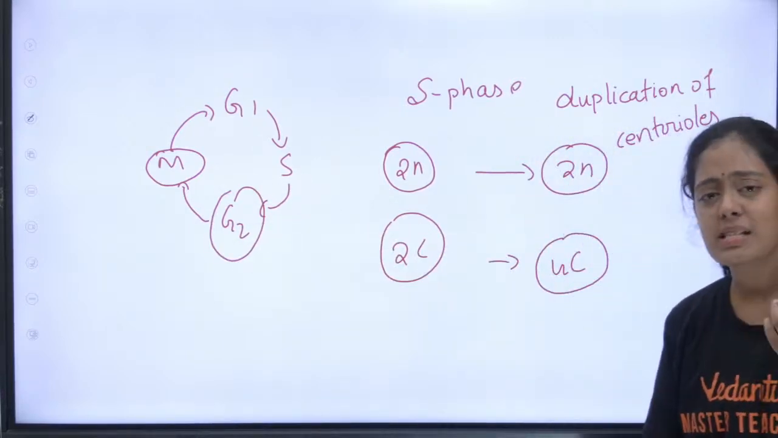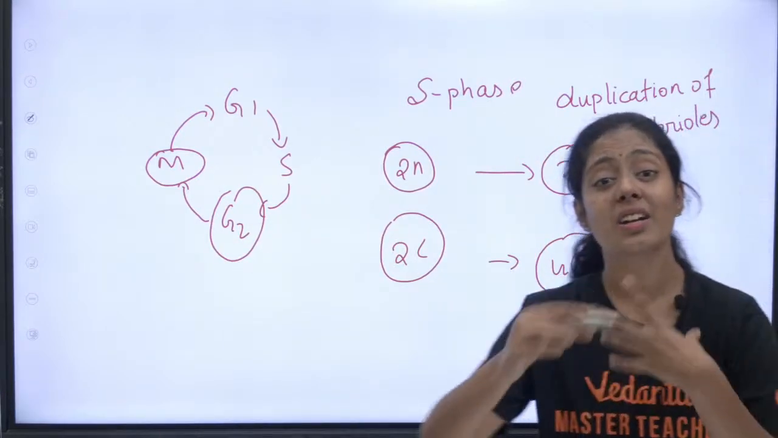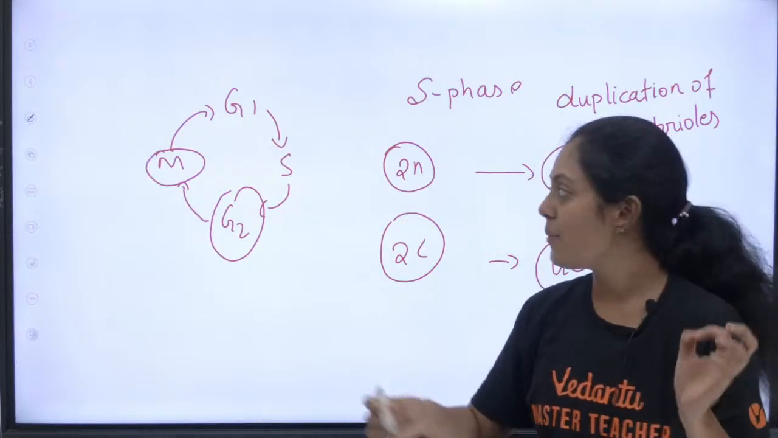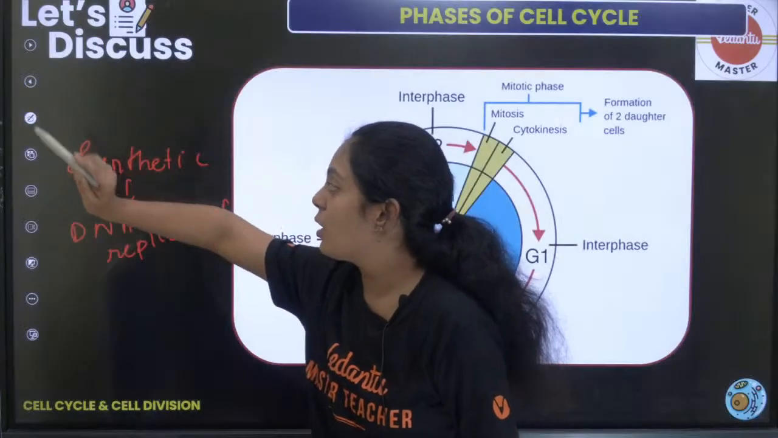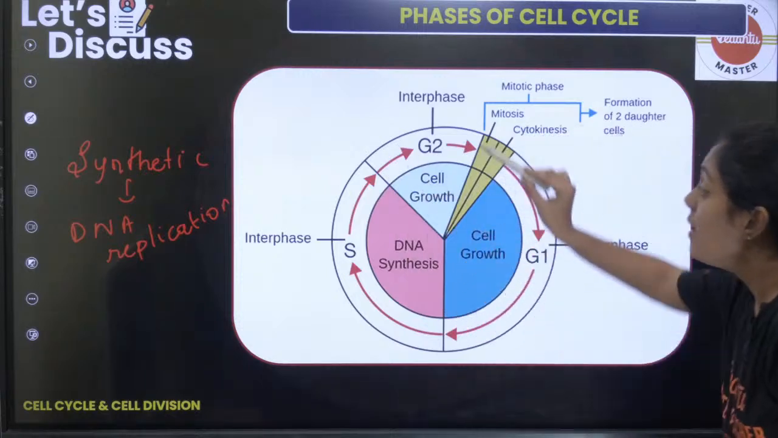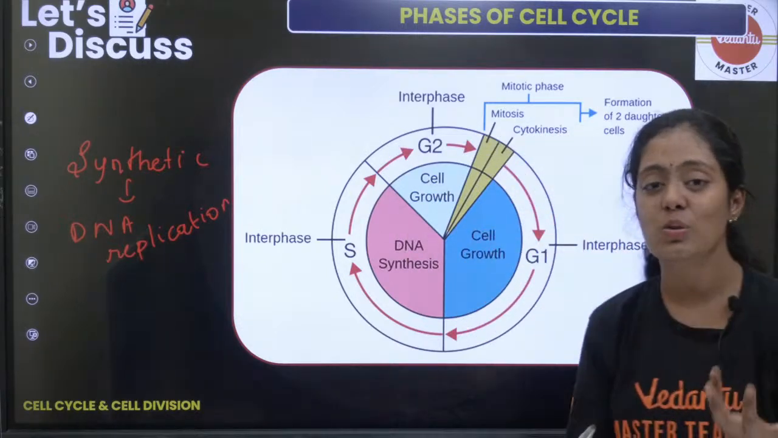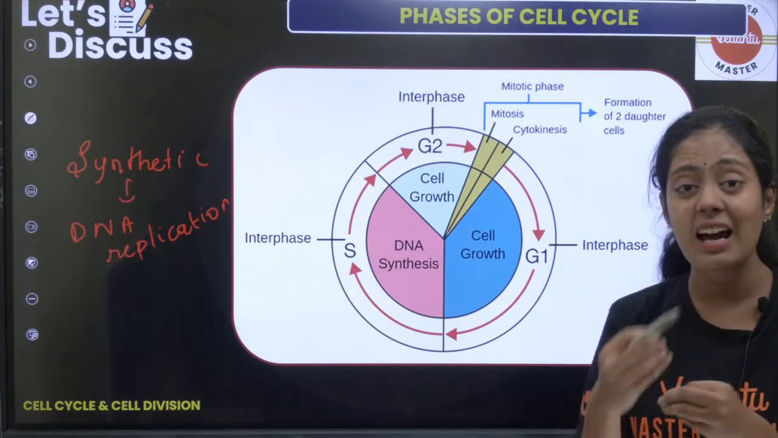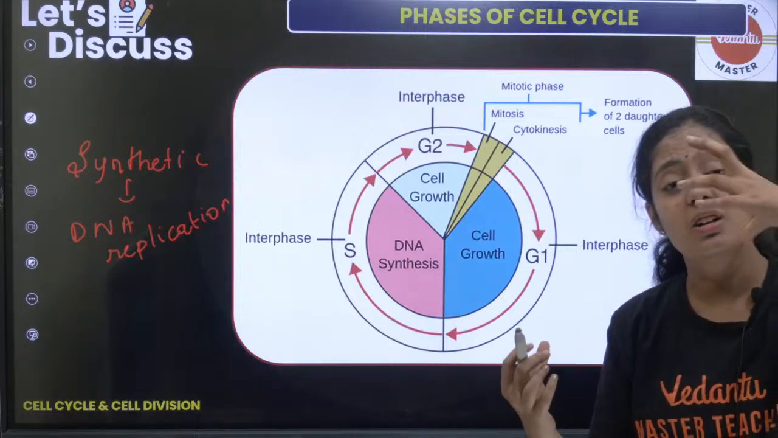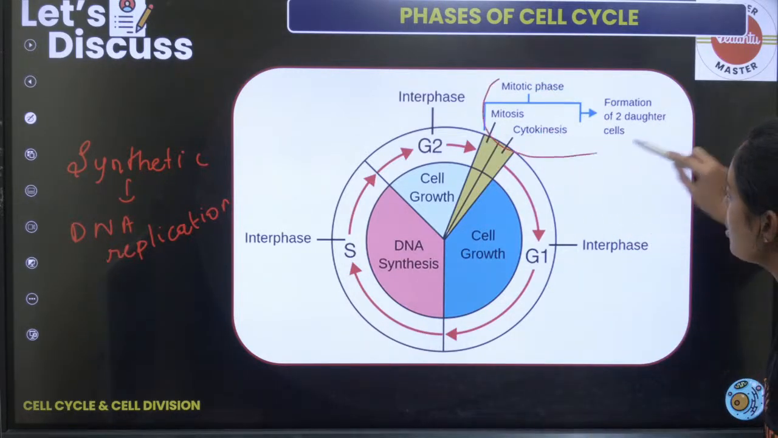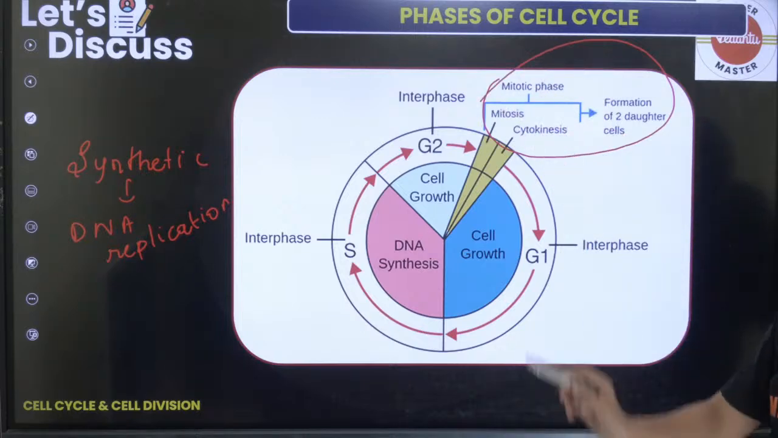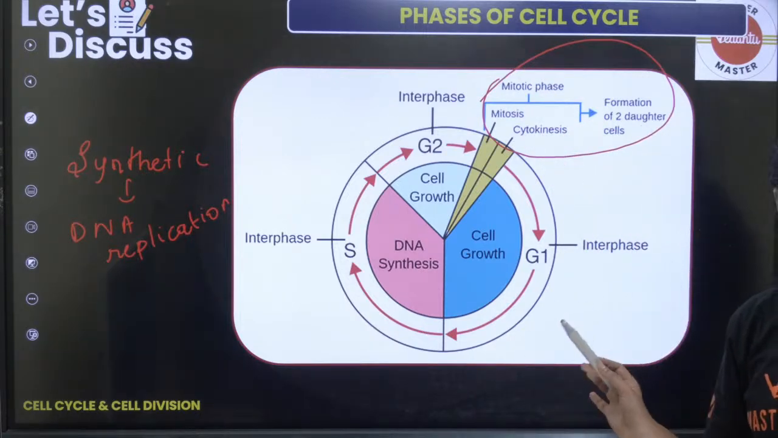Ma'am, what happens in the G2 phase? The cell continues to grow, students. We call it the second growth phase. So what is it called? We call it a second growth phase where the cell still continues to divide. The cell is going to divide soon. That cell continues to grow in size and prepares itself for division. And the dividing phase is what we call M phase, students.